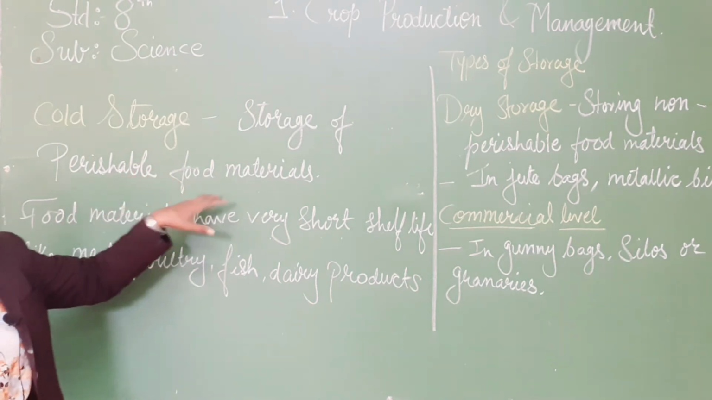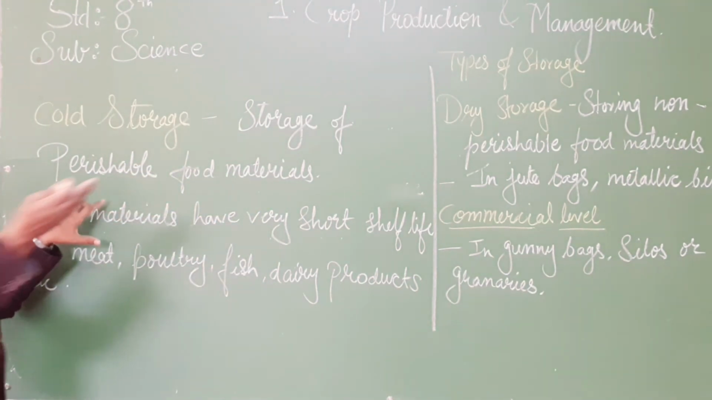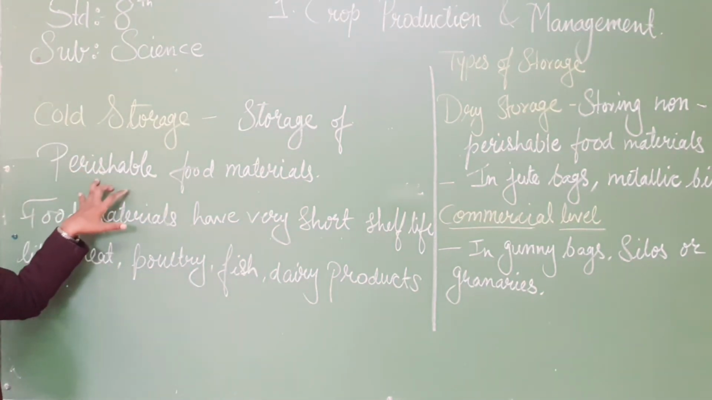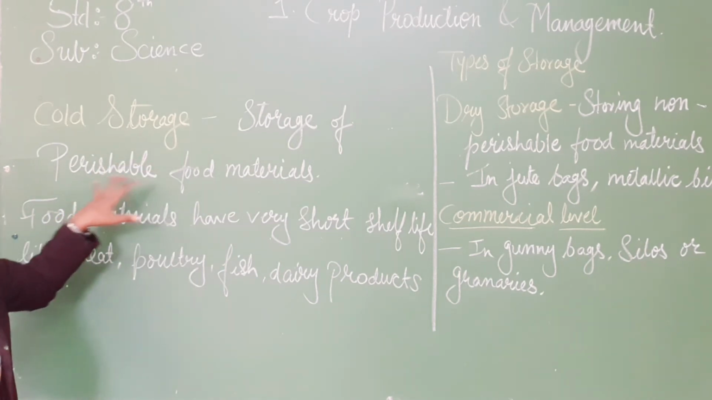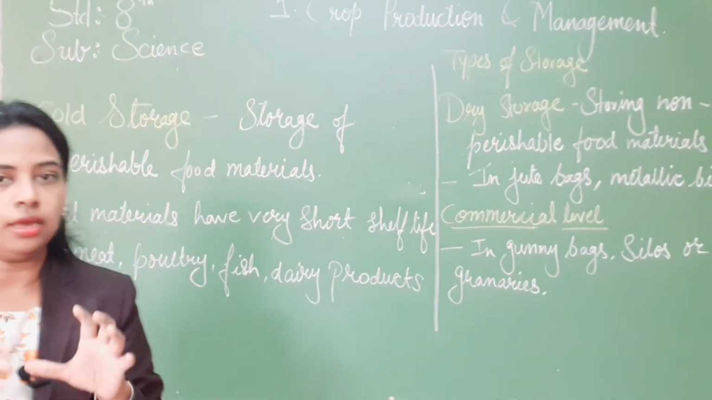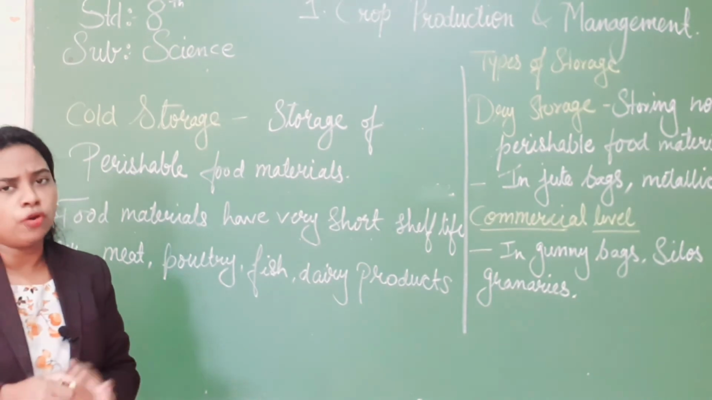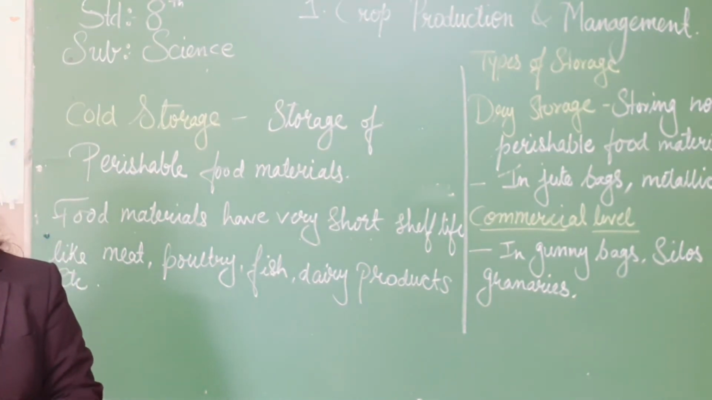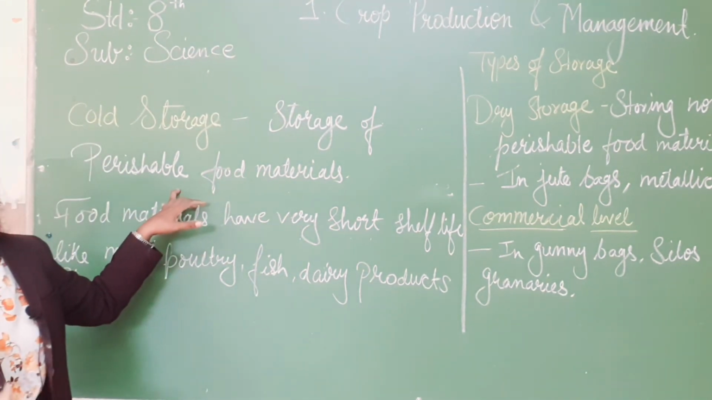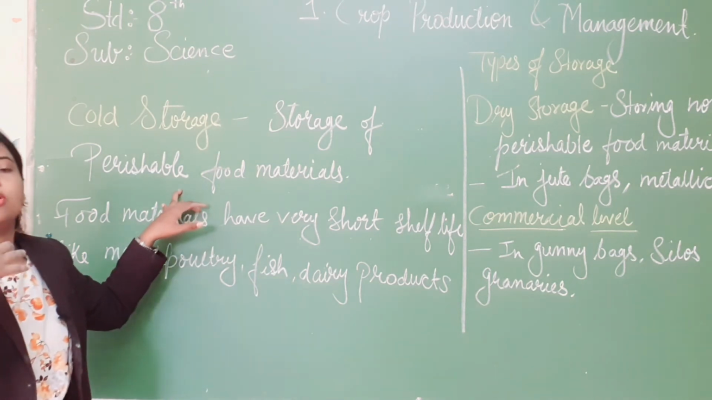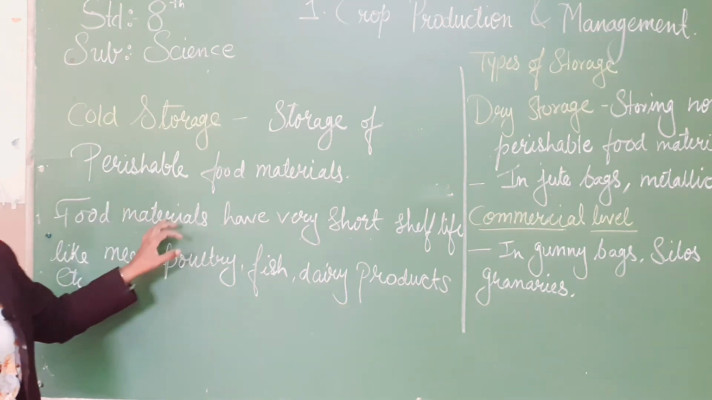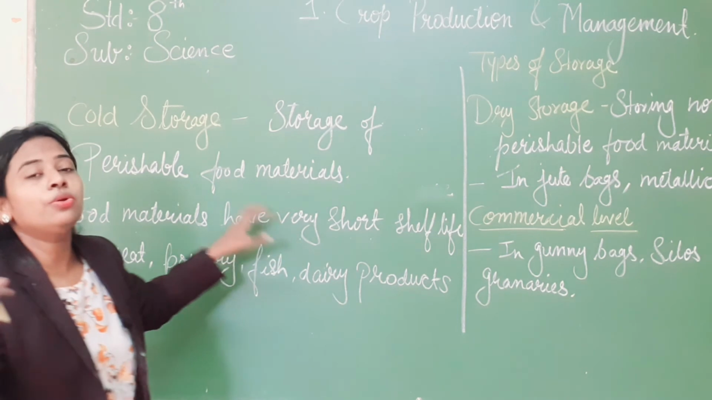cold storage is the food storage of perishable food materials. Perishable means that which gets spoiled, while non-perishable does not get spoiled. So this is storage of perishable food materials, meaning food stored in cold temperature, below 4 degrees Celsius, or in a refrigerator, so it can be used for a long period. Things which get spoiled after some time are stored under cold storage. These food materials have a very short shelf life.